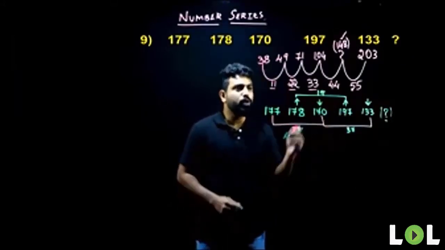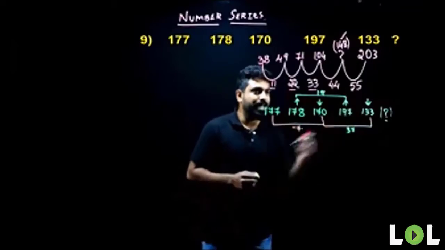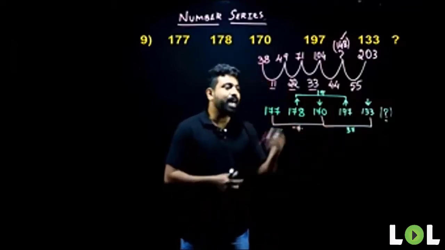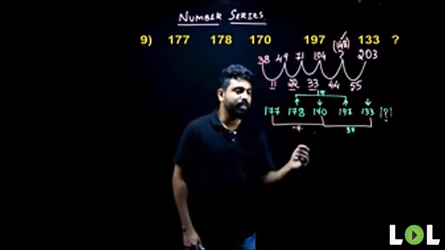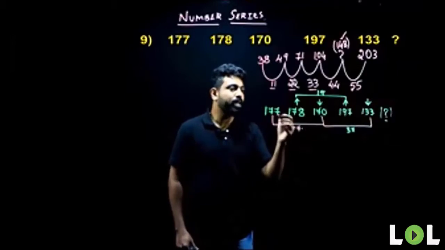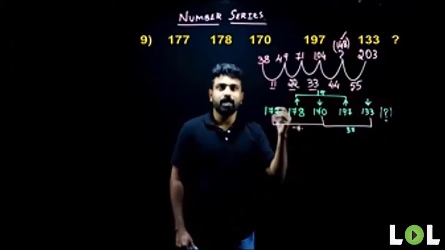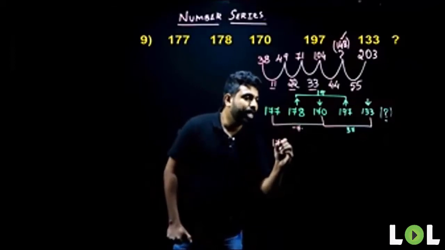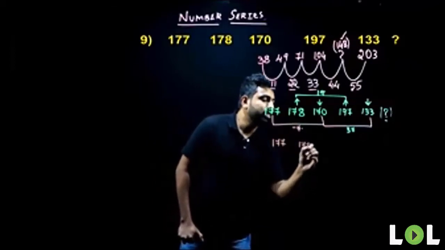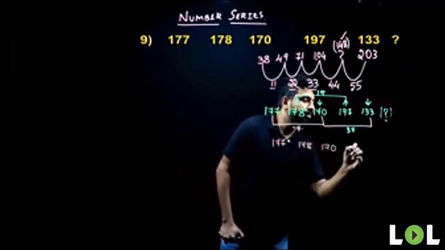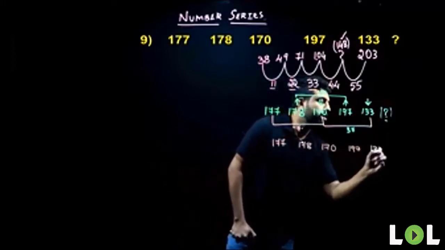So whenever you are stuck in a situation like this, what we need to do is take the series and start taking the difference between each of the terms. Whenever you are not finding any logic in other methods, the first thing you need to do is start taking the difference. I'll quickly write down the series here: 177, 178, 170, 197, and 133.